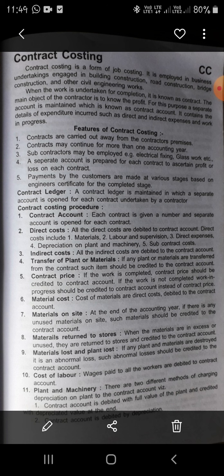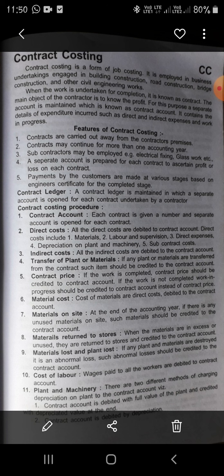On the basis of how much the engineer certified, payment should be made. That is another important feature of the contract. A contract ledger is maintained in which a separate account is opened for each contract undertaken by the contractor. A procedure is there.